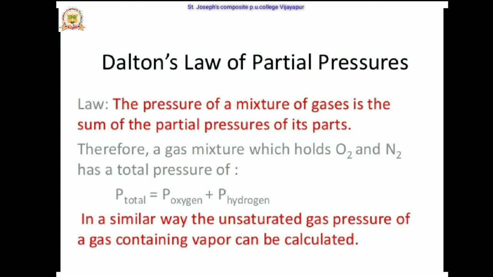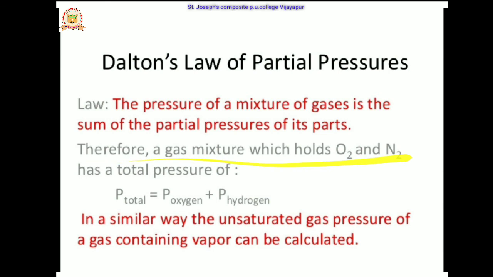Means the total pressure exerted is equal to the pressure exerted by 1 mole of the gases. So the total pressure is directly proportional to the mole fraction. The sum of the partial pressures of the individual gases is equal to the total pressure. According to Dalton, the total pressure is equal to the sum of the pressures exerted by the individual gases.